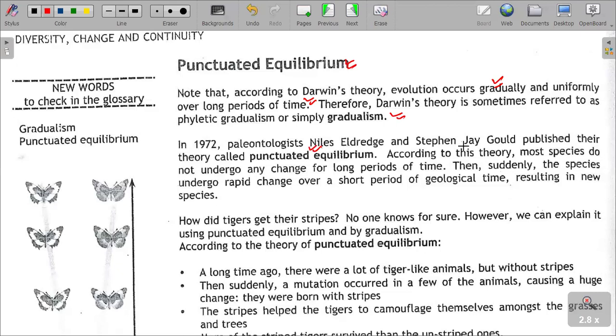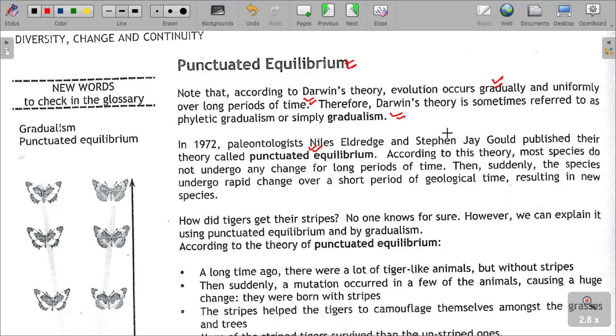According to this theory, most species do not undergo any change for long periods of time. Punctuated equilibrium. I'm sure if you check recently, there was a question asking about punctuated equilibrium, and it wanted you to know the graph that was given there to explain it, and also to know who published the theory.